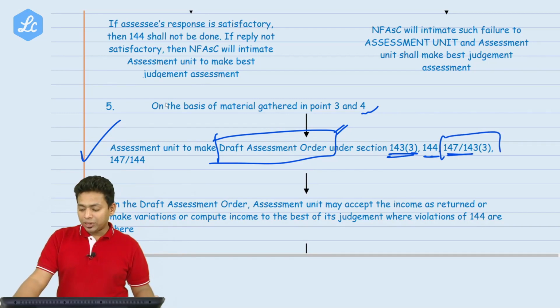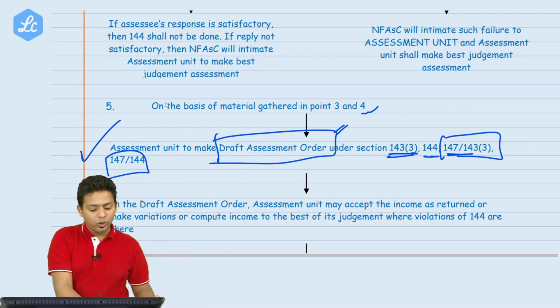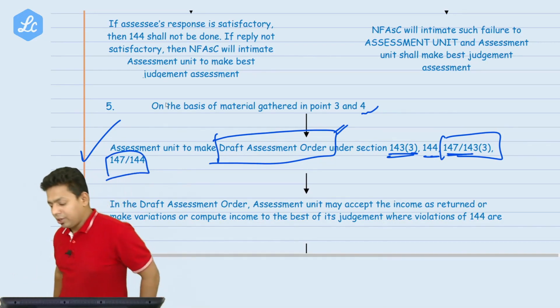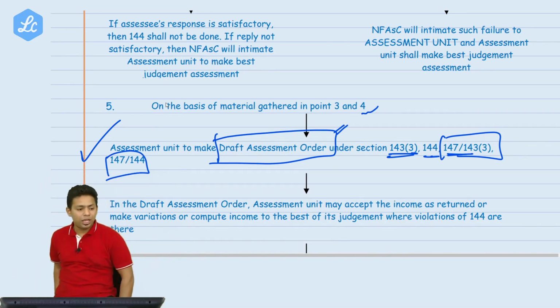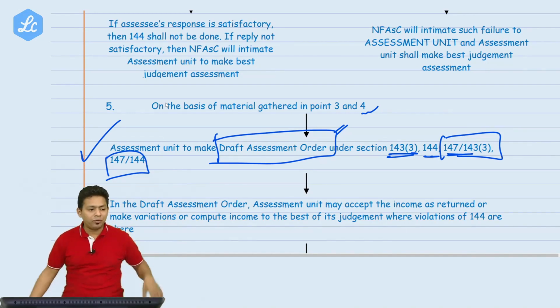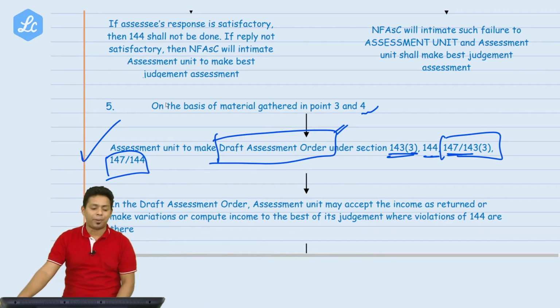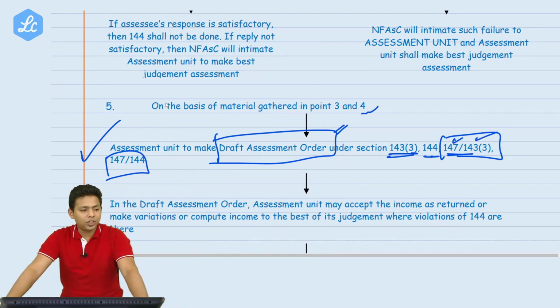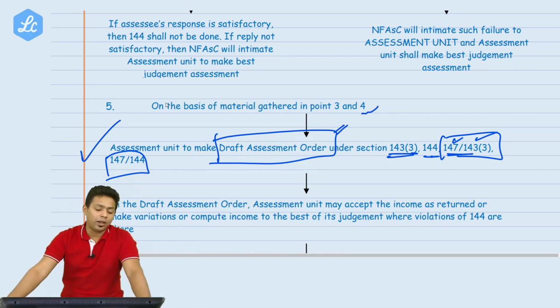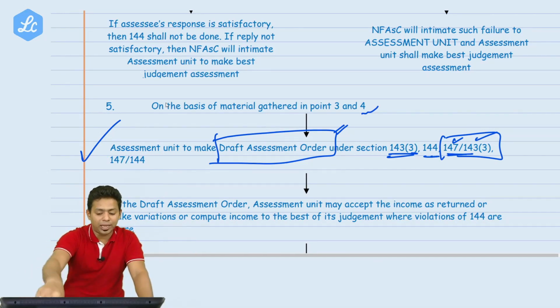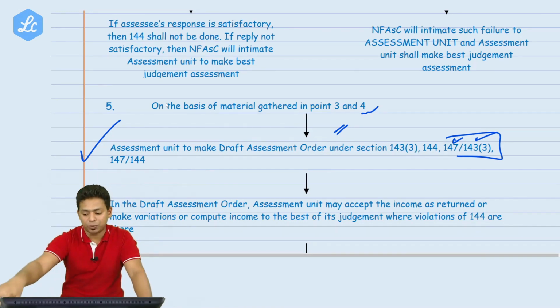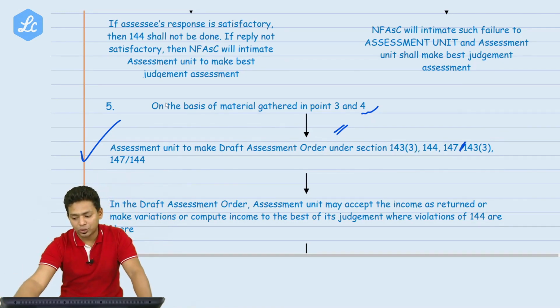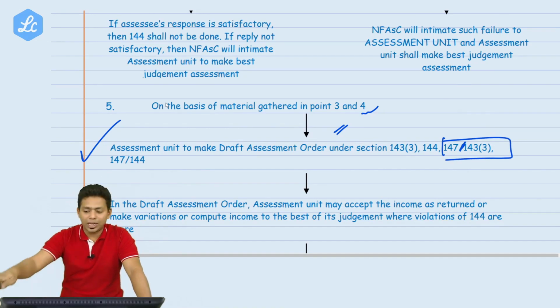A 147/143(3) is written because 147, I told you no, actual assessment is 143 and 144 only. Even in 147, either 143 will happen or 144 will happen. If you cooperate, then 147 assessment will be taken care as if it is 143(3) assessment. If you do not cooperate, 147 assessment will be taken care as if it is the best judgment assessment, and therefore this is written as a slash. Okay, therefore it is written as a slash here.